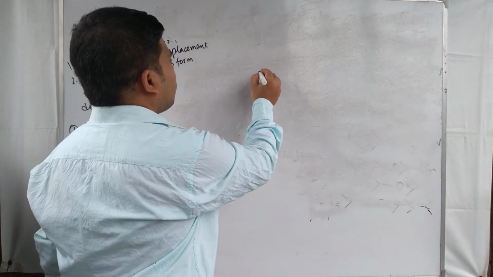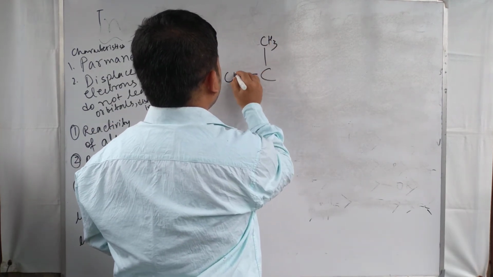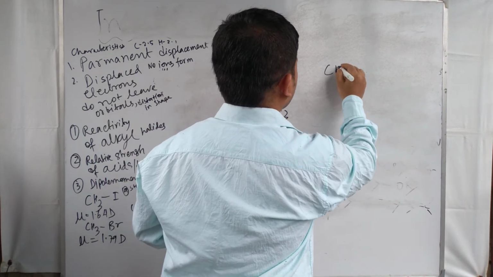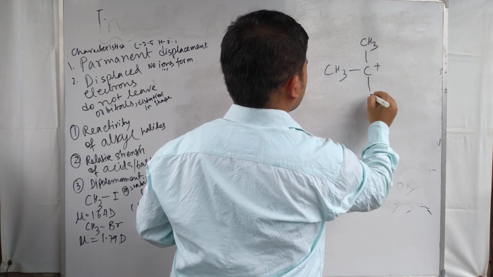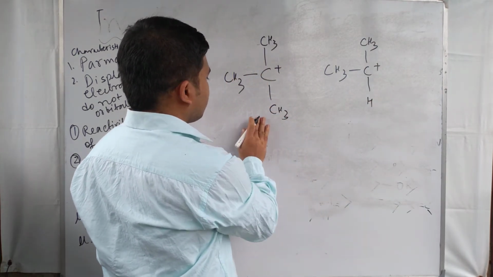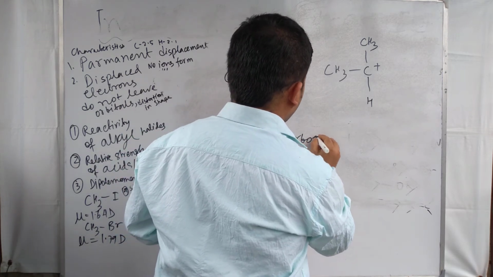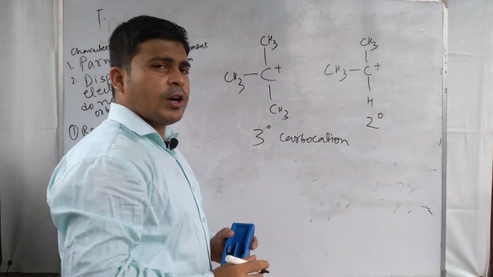We have discussed the applications of stability of carbocation. This is a 3-degree carbocation and this is a 2-degree carbocation.